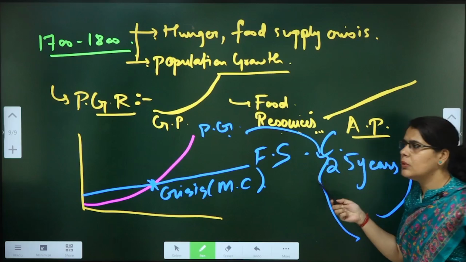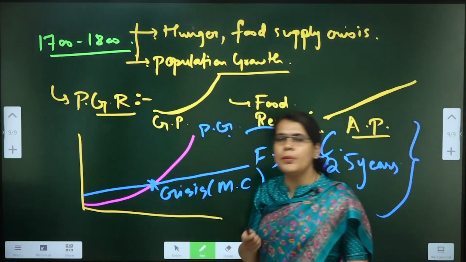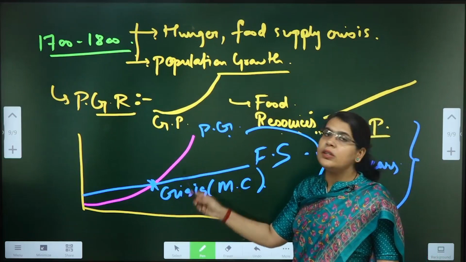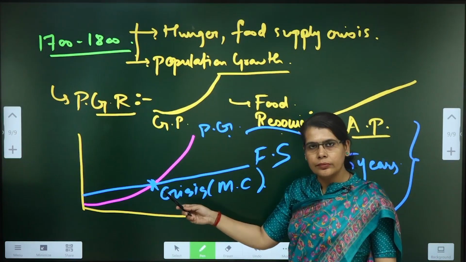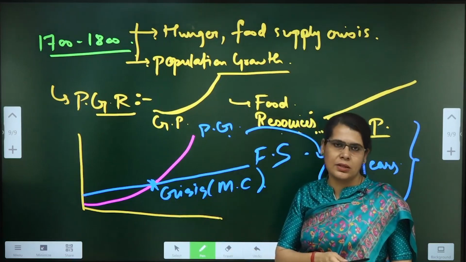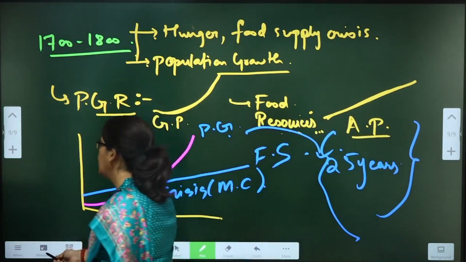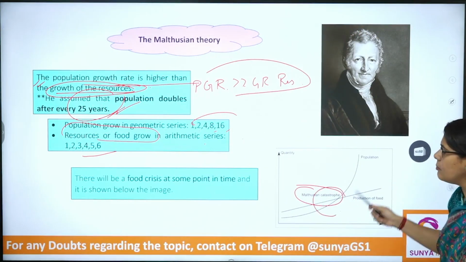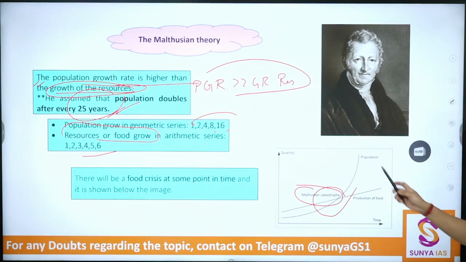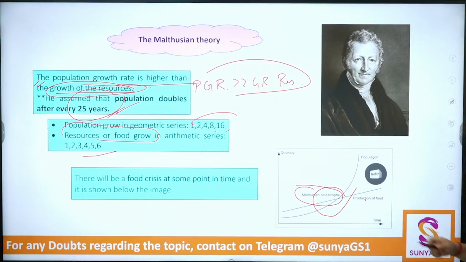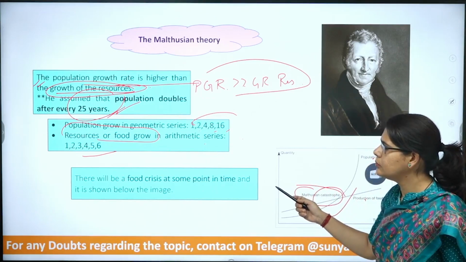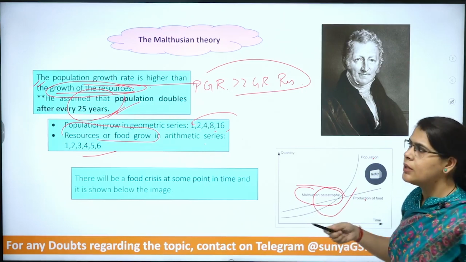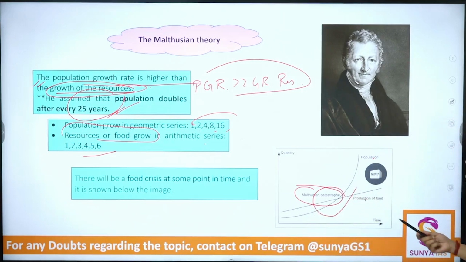So as per him, there will inevitably be a crisis point where the growth in the population will overrun the food supply. This will happen for sure, as per Malthus. I hope this is clear to you. So this is the situation which is being projected by Malthus. That is, the population will overrun the production of food. That is what he was able to visualize around him. Okay. Now, there are certain loopholes, but there are also certain merits in his ideas. But let's try to understand his complete perspective first of all.